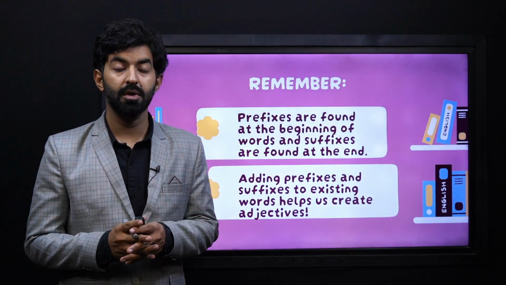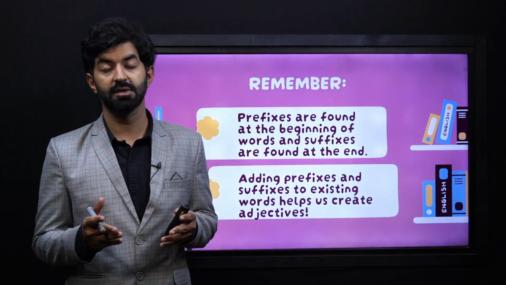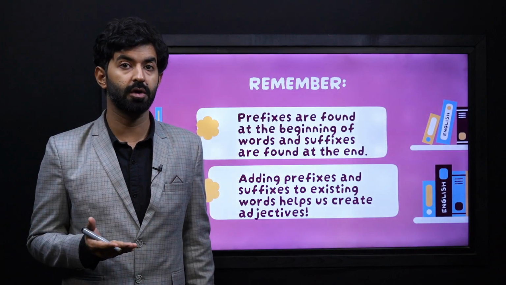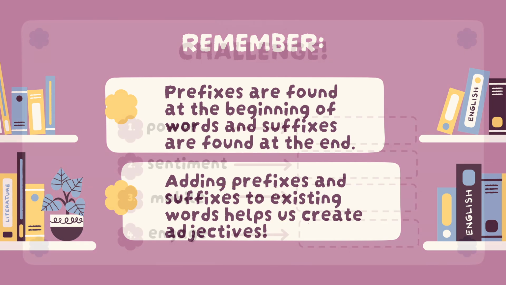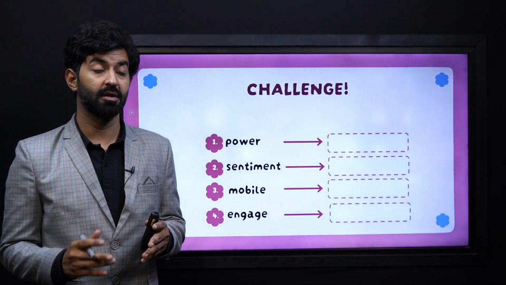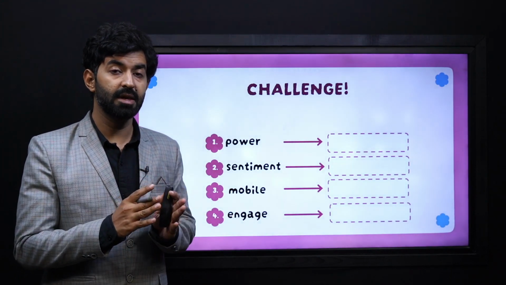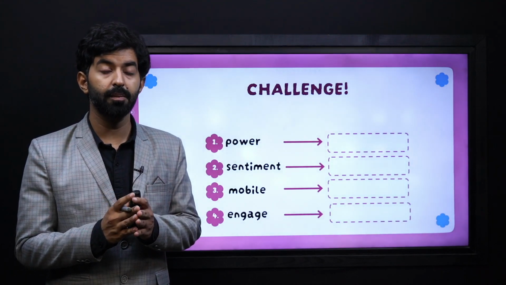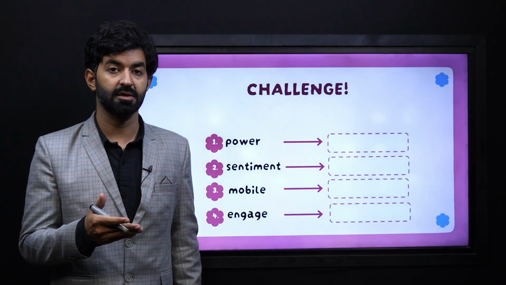Now, you need to remember that prefixes are added at the beginning of the root word and suffixes are added at the end of the root word. And adding prefixes and suffixes to existing words helps us create adjectives. Now, here's a very quick challenge for you. I hope that you find it interesting. There are some words over here and you have to take these, whether it's a noun or a verb, and form adjectives. You can use prefixes and suffixes.